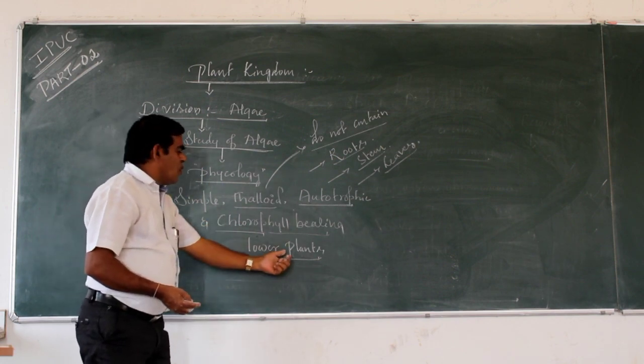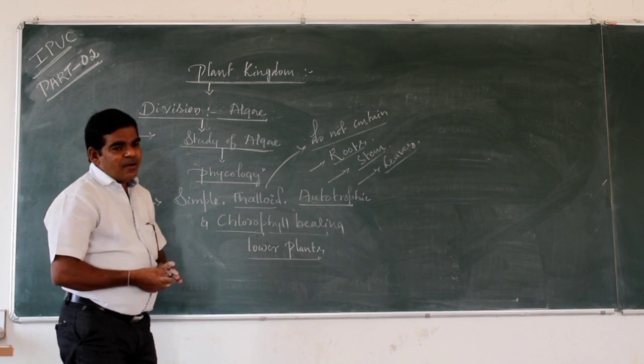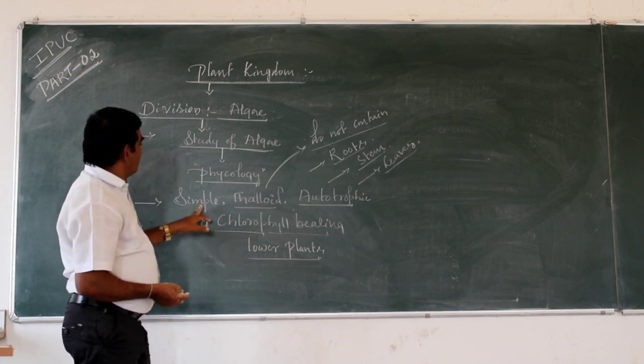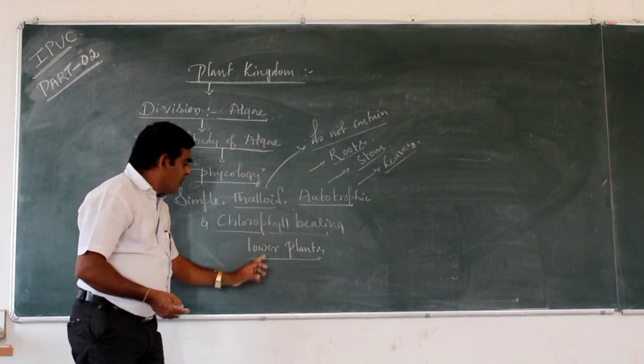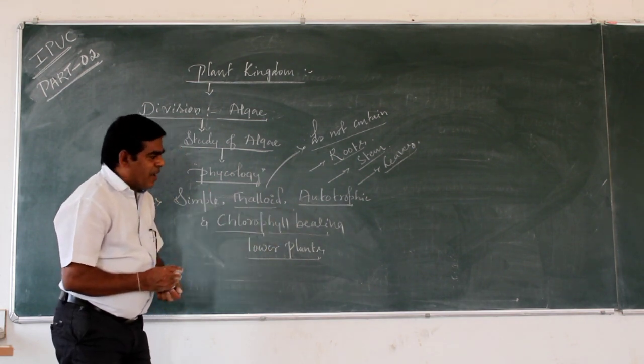And algae are lower plants. Clear? So algae are simple, thalloid, autotrophic, and chlorophyll bearing lower plants.